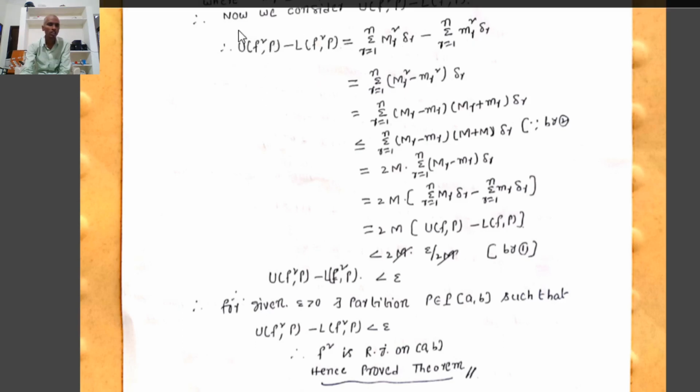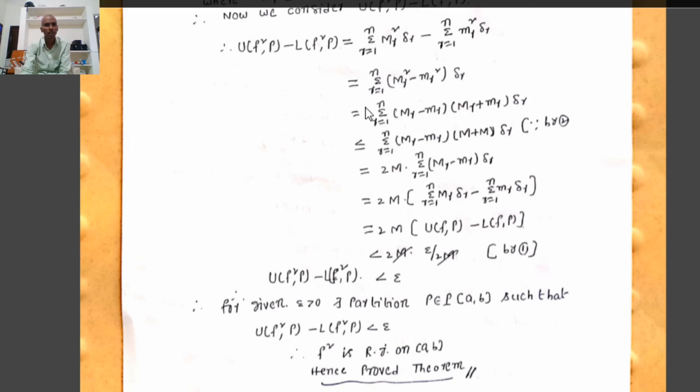Therefore, by definition of the upper Riemann sum, U(f², P) equals summation r equals 1 to n of capital M_r² times delta x_r, where capital M_r² is the supremum of f²(x) on I_r, minus, by definition of the lower Riemann sum, L(f², P) equals summation r equals 1 to n of small m_r² times delta x_r, where small m_r² is the infimum of f²(x) on I_r.